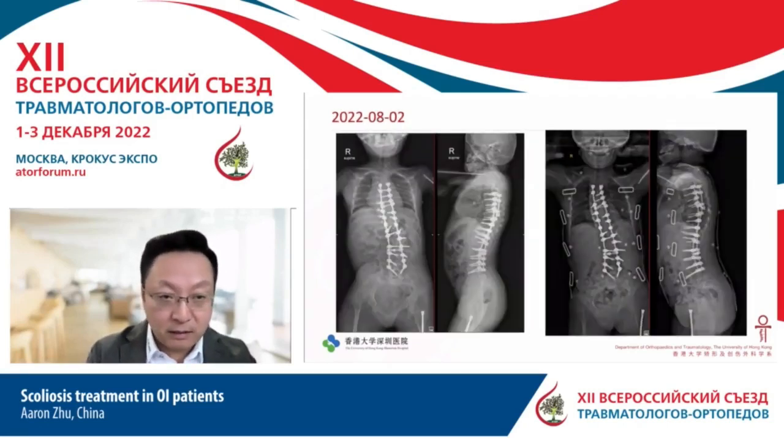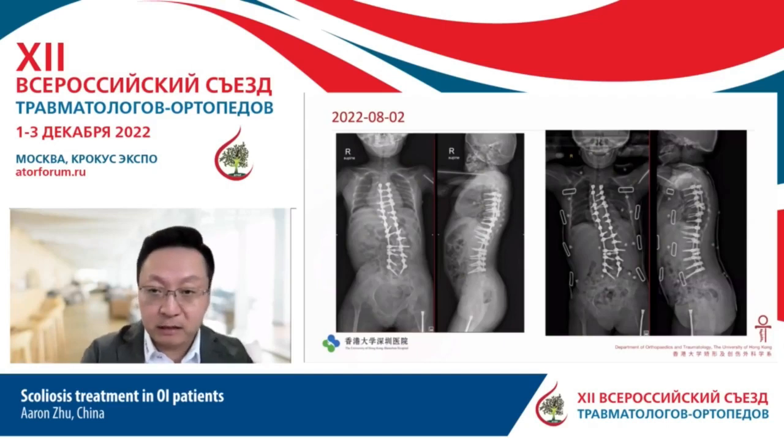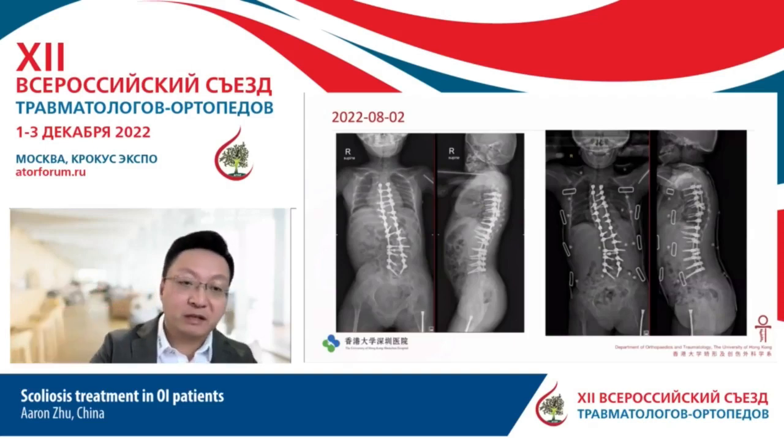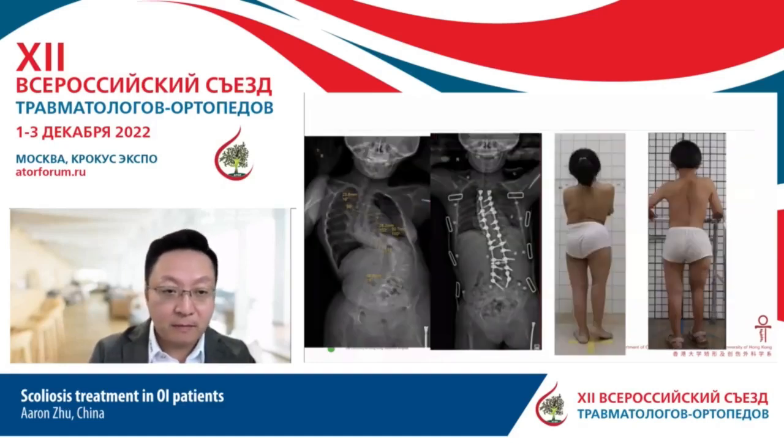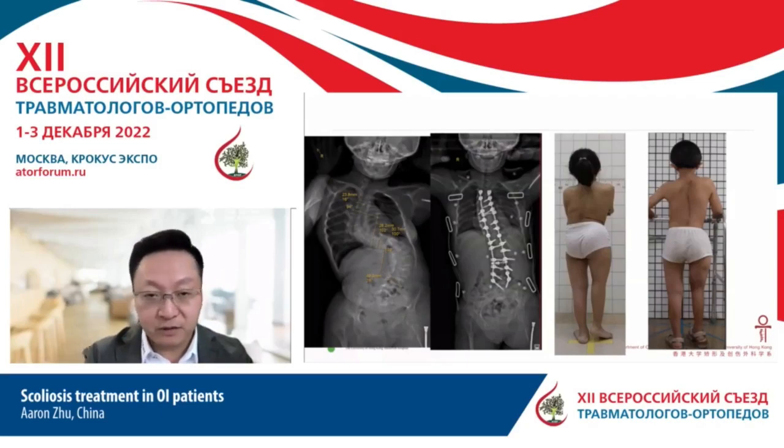So this is the surgical outcome. You can see that we try to insert as many pedicle screws as we can to increase the density of the implants, because of the osteoporosis; the power of each pedicle screw is not as strong as in normal bones. So this is very important. This is a comparison between before and after the surgery.